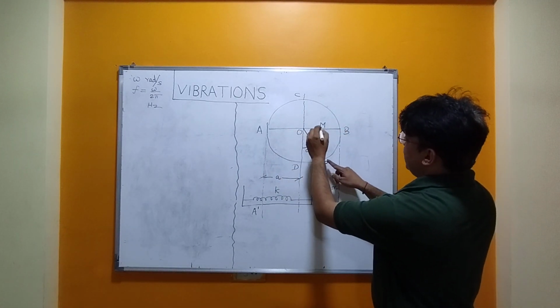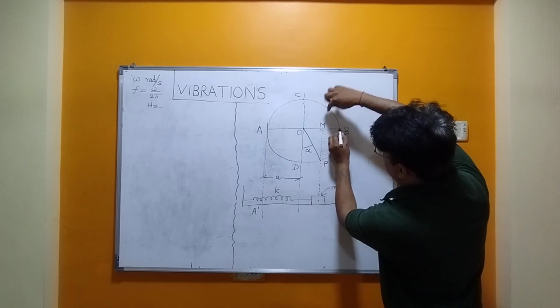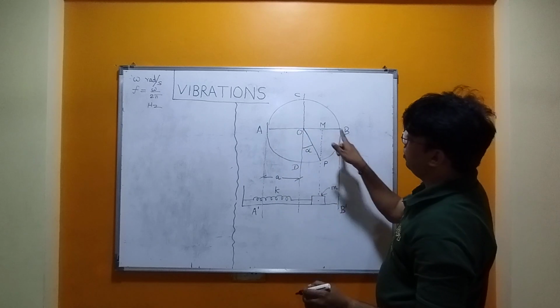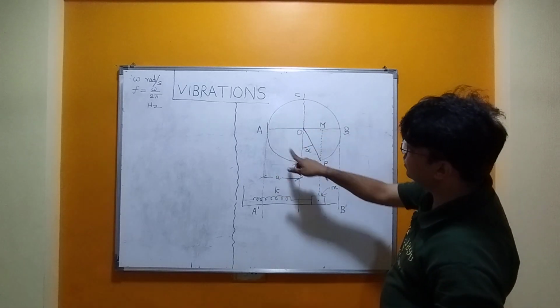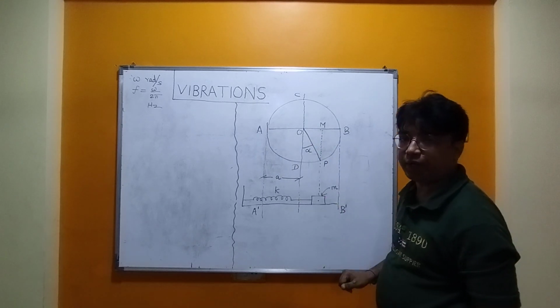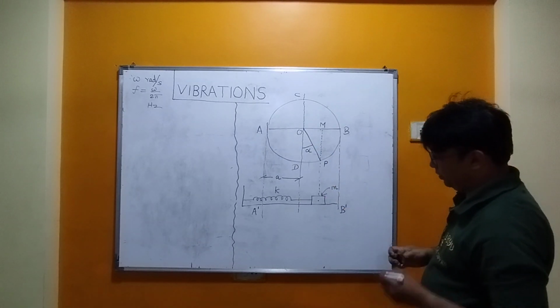So just have a look at my hands. This is the particle and so on. This P rotates about this circle and this M moves to and fro with O as the center point. Now a similar kind of motion is seen over here.